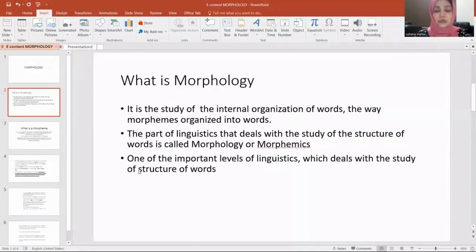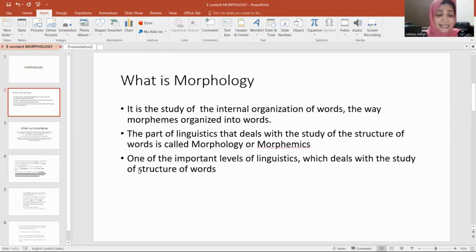Okay, so we can move to the class. What is morphology? It is one of the important levels of linguistics which deals with the study of structure of words. In our previous classes, we have discussed what is phonology, right? And here we are going to discuss morphology. Morphology is the study of morphemes.